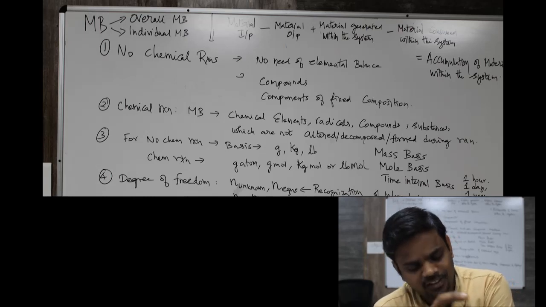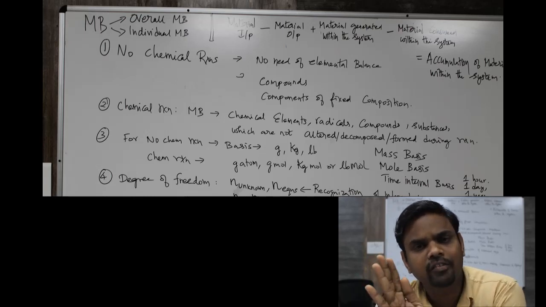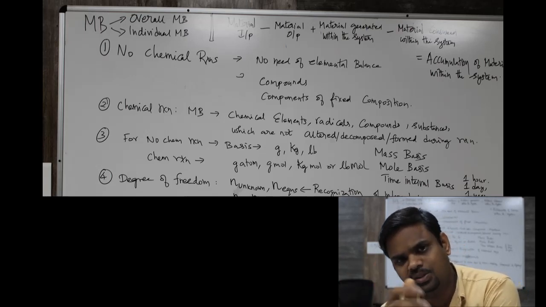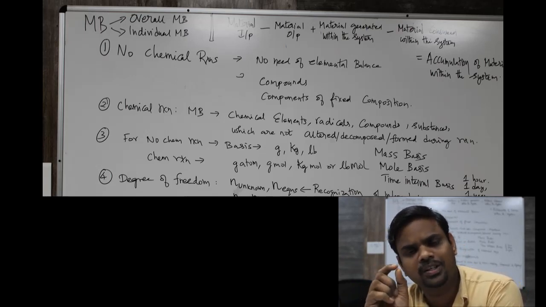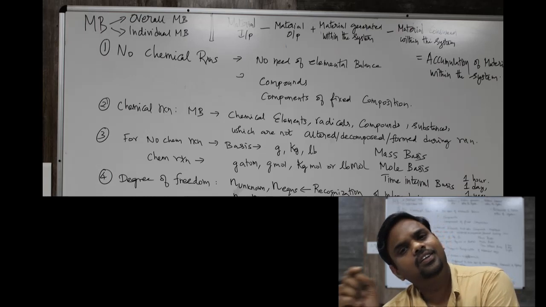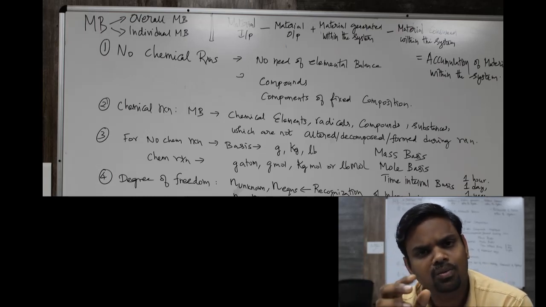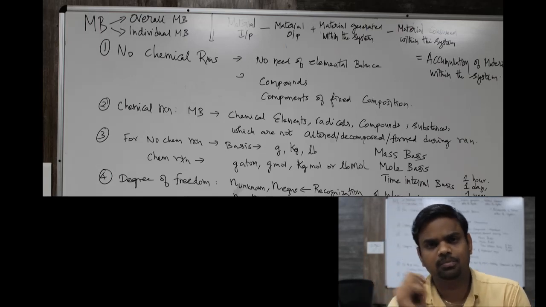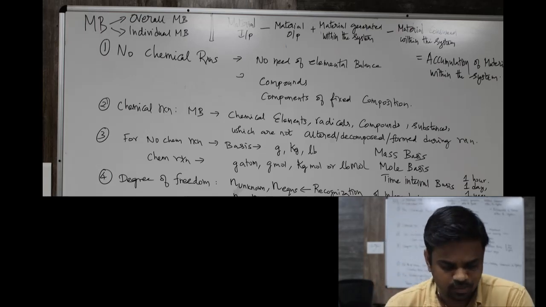So it is like a general expression we are making when we consider a basis of 100 kg moles or 100 kg or 1 kg mole or 1 kg. 1 also is useful because when you write mole fractions, when you consider 1 kg mole, whatever mole fraction is given, that much kg mole is the component present in the system. So we can make use of this basis.